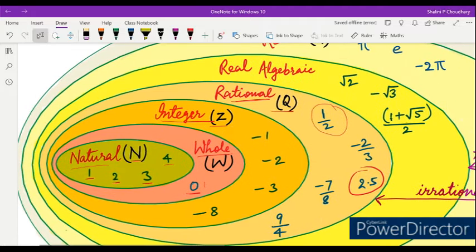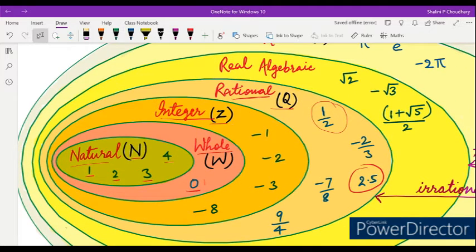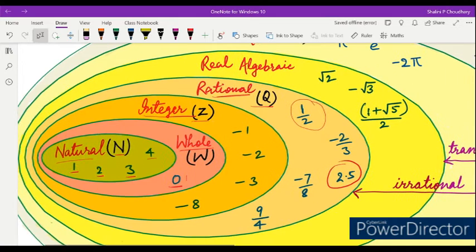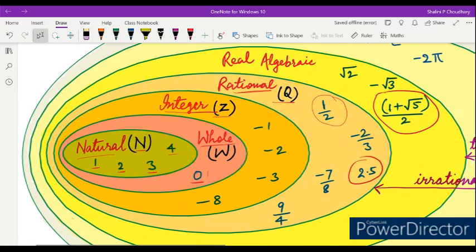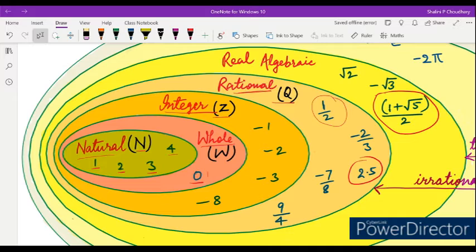Now coming to the next thing, that is real algebraic. So what is real algebraic? That is square root of 2, square root of 3, minus square root of 3 and 1 plus square root. Like when we are finding the roots of a quadratic equation, what value are we getting? Minus b plus minus square root of b square minus 4ac divided by 2a, right? So if we have a quadratic equation and we have to find the roots, they will be in this form. So that comes under real algebraic.